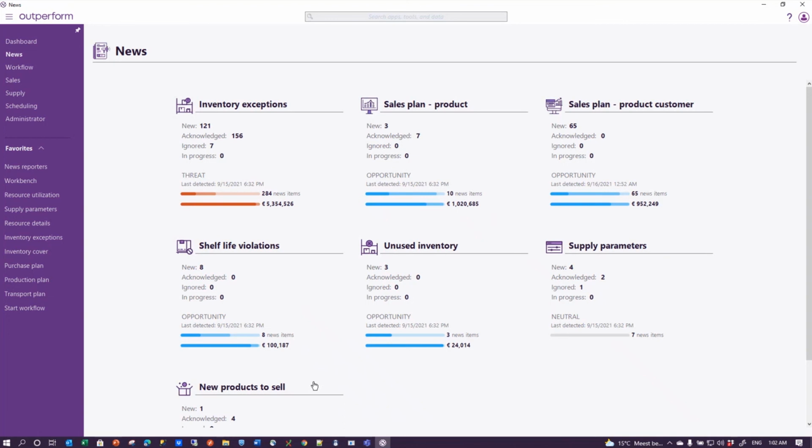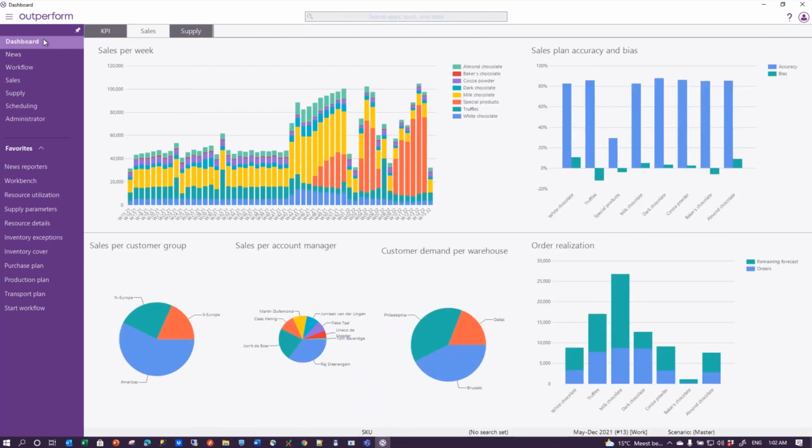And one level up from news is the dashboard, which gives you sort of the overall state of affairs in the supply chain. And again, see those two concepts as one is the state of the union and the other one is the day-to-day newspaper.